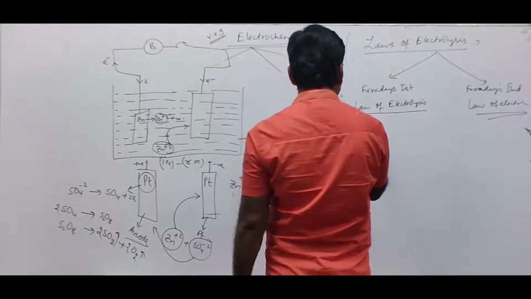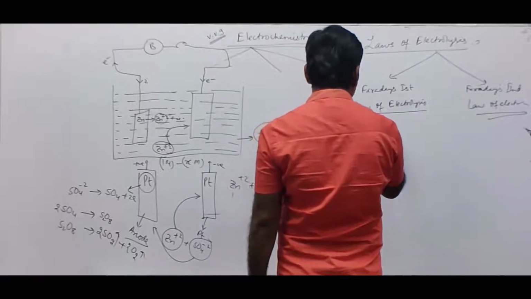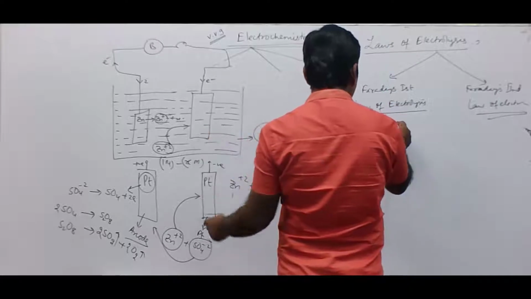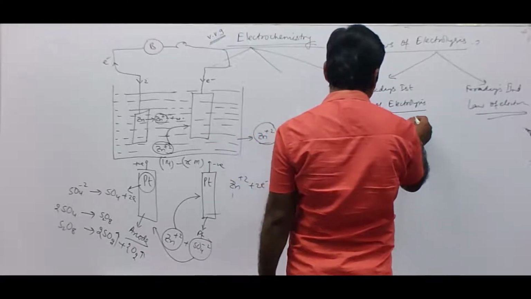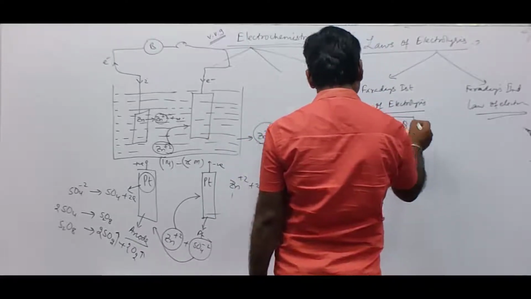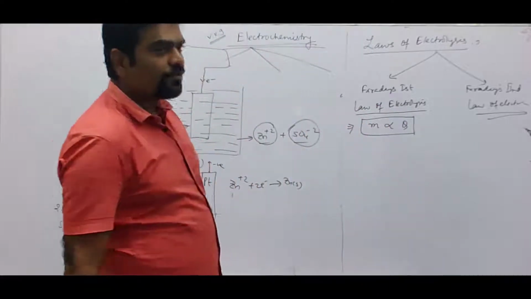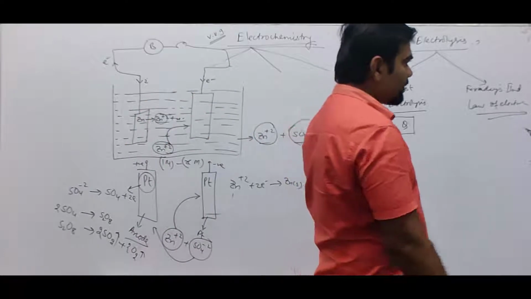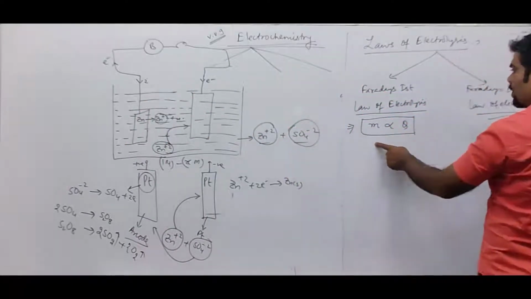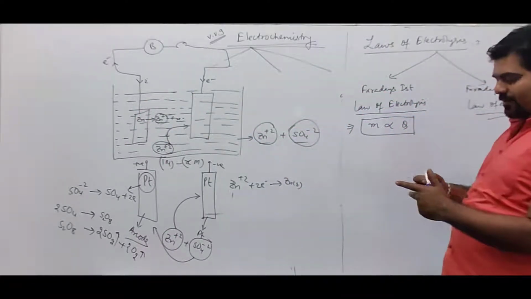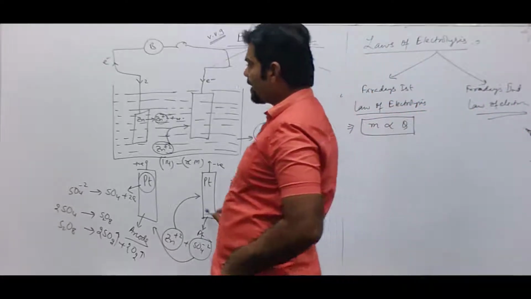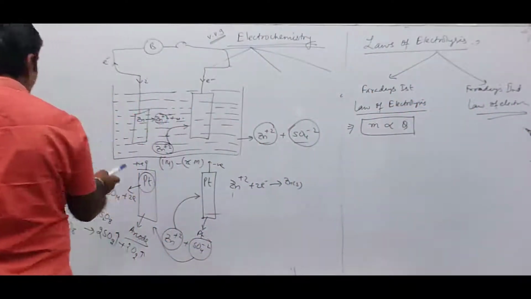Faraday's first law of electrolysis states that the amount of substance deposited at cathode is proportional to the quantity of electricity passed through them. So M is proportional to Q. Substance gets deposited at cathode and gases are evolved at anode.